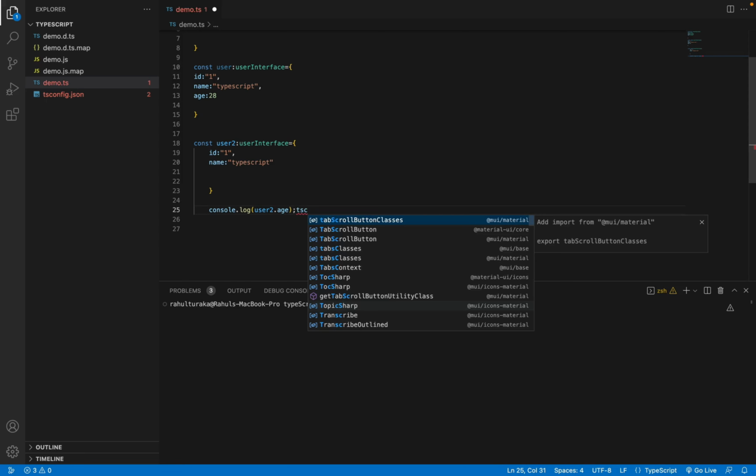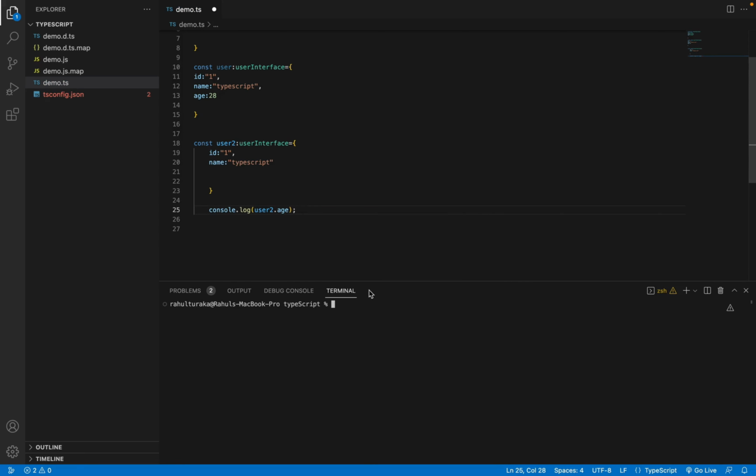We don't have an age field here, but I'm trying to print it. So let me save the file, build it, and run it. As you can see, it is undefined.